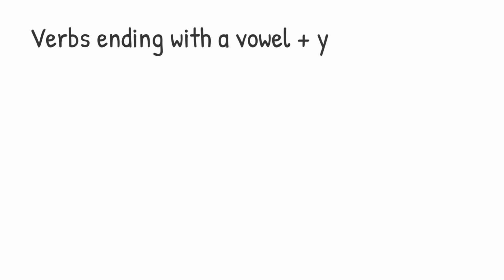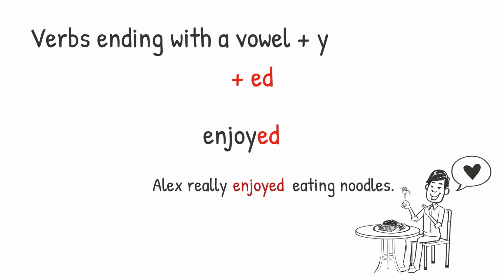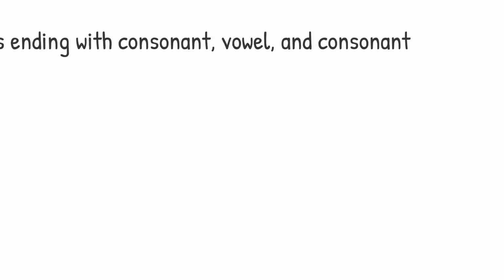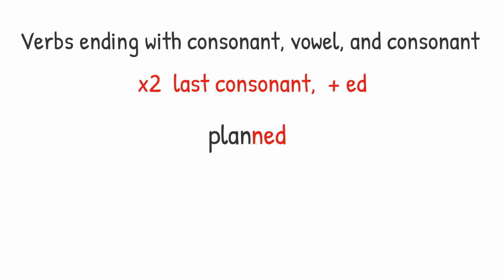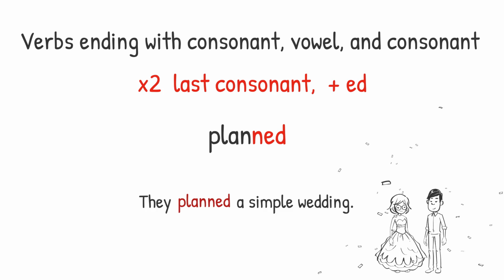For verbs ending with a vowel and y, we don't delete the y, we just add ed. Enjoy becomes enjoyed. Alex really enjoyed eating noodles. For verbs ending with consonant, vowel, and consonant, we usually double the last consonant and add ed. Plan becomes planned. They planned a simple wedding.